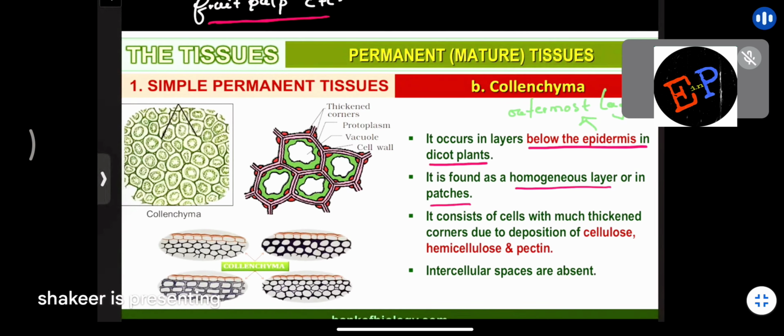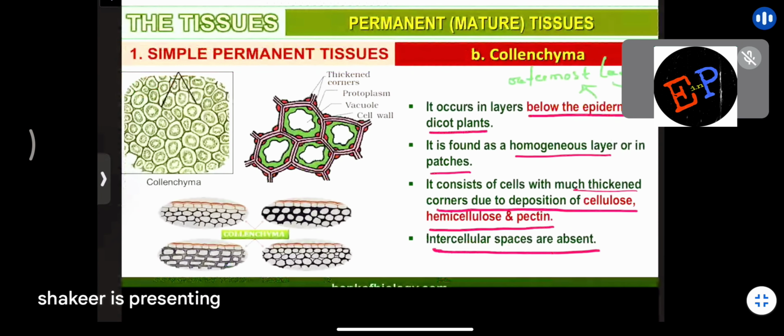So it consists of cells with thickened corners due to deposition of cellulose, hemicellulose and pectin. Intercellular spaces are absent. In the case of parenchyma, cells are made up of cellulose and intercellular spaces were also present. But here in collenchyma, you don't find any intercellular spaces. What is the reason? The reason is that in the gaps between these cells, deposition of cellulose, hemicellulose, and pectin will be present.